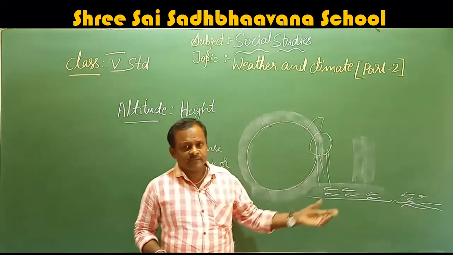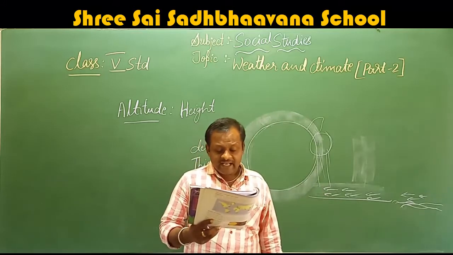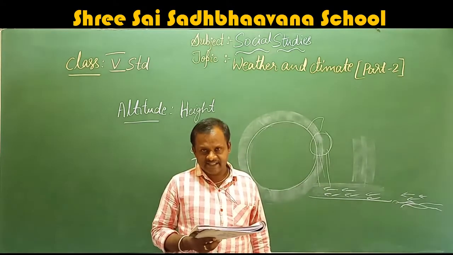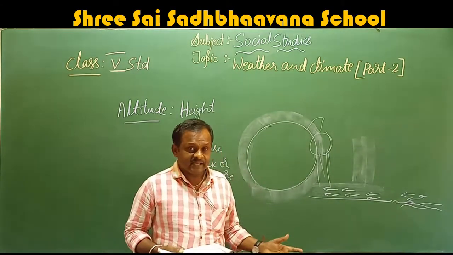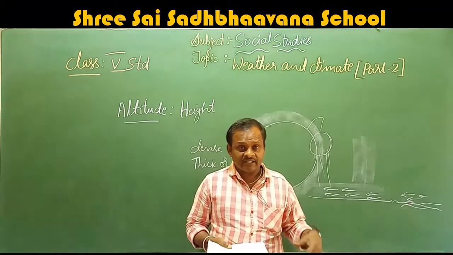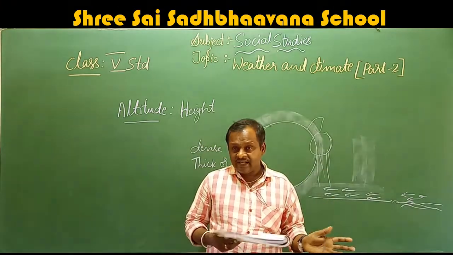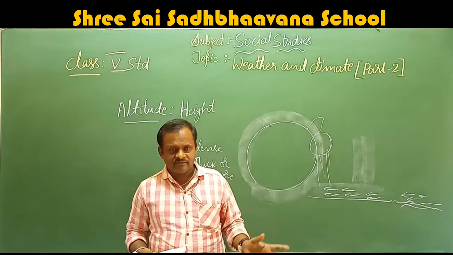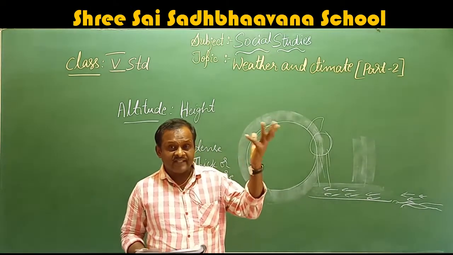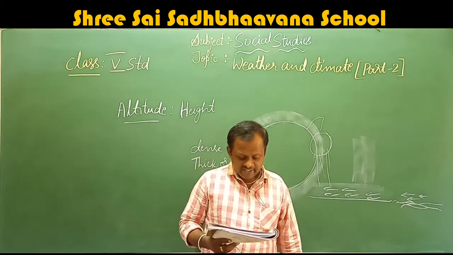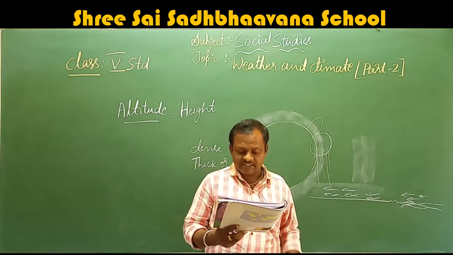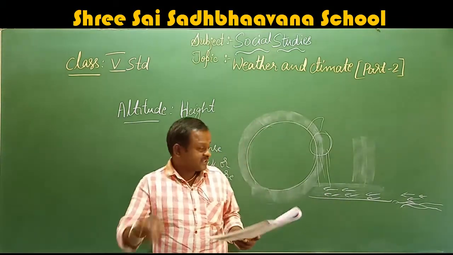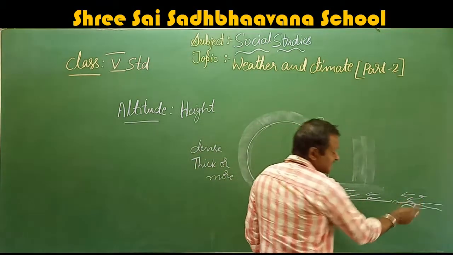During winter, this was about the summer. During winter, land becomes cooler than the water in the sea. This land becomes colder than the water in the sea. That means land cools very fast compared to water. The warm air above the sea rises up and moves towards land.